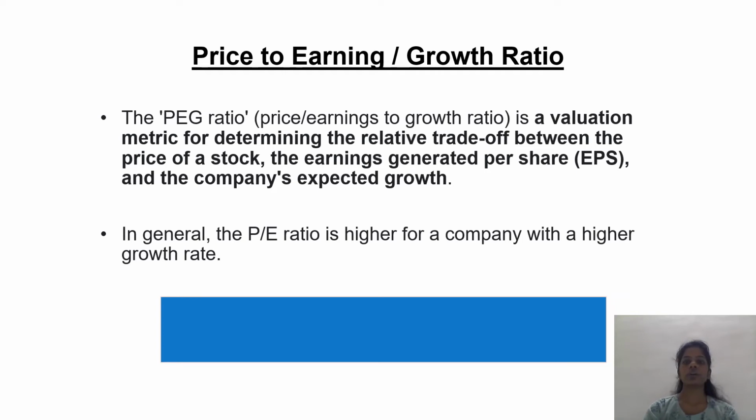Price to earning growth ratio, the PEG, it means price earning ratio, growth ratio. Price to earnings growth ratio is a valuation metric for determining the relative trade-off between the price of a stock, the earnings generated per share, that is EPS, and the company's expected growth. In general, the PE ratio is higher for a company with a higher growth rate. So the formula is price to earning divided by earning growth rate.